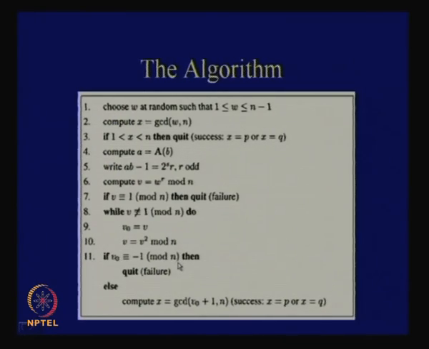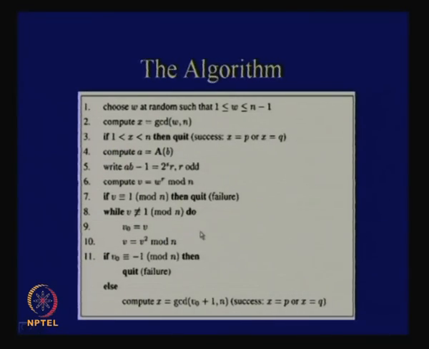But here you find that it can also fail. There are some values for which it can fail, and there are two cases. One is that w power r becomes equal to 1, and the other is that, for all these s exponentiations, there are at most s exponentiations for this while loop, you find that it never returns minus 1 as a square root.